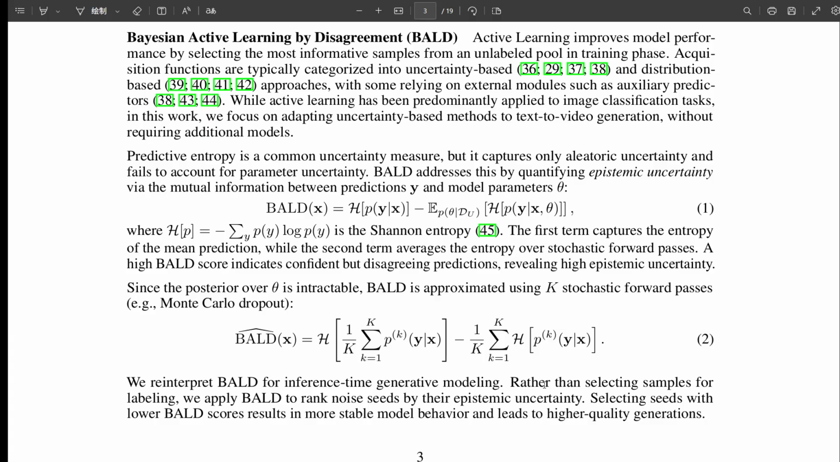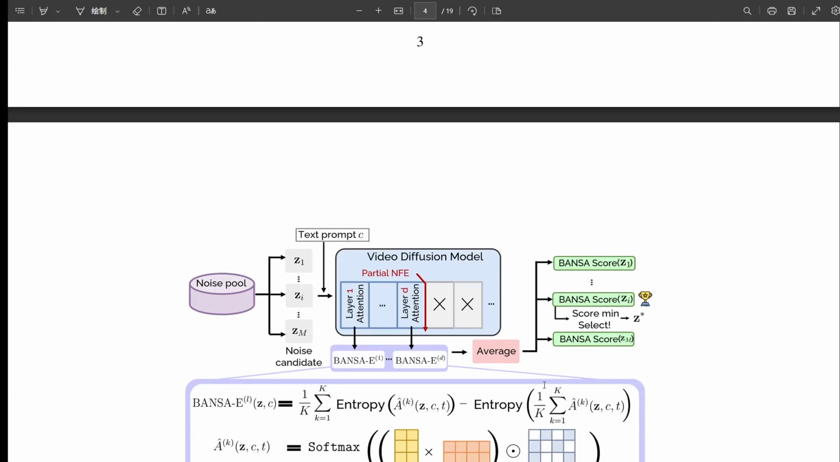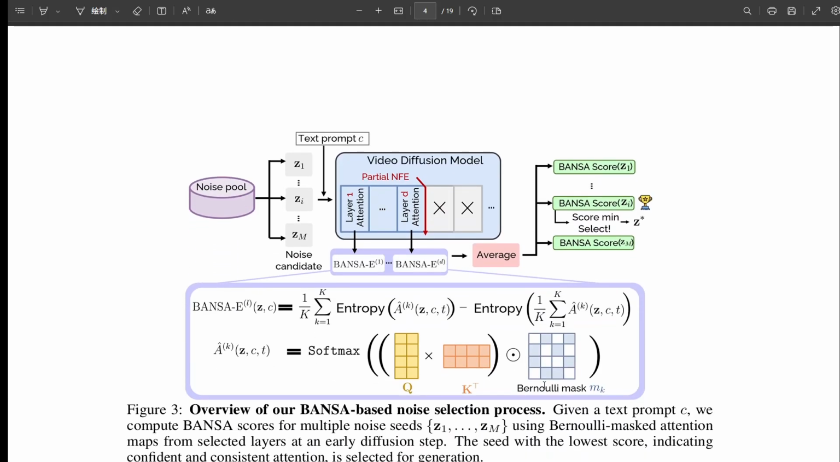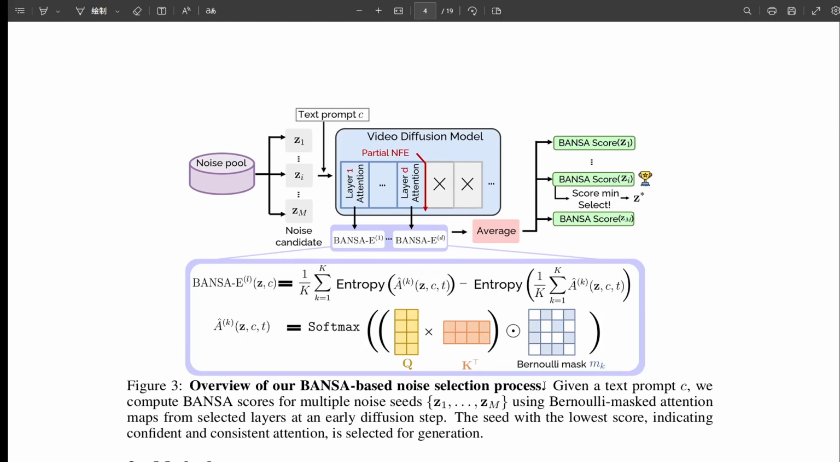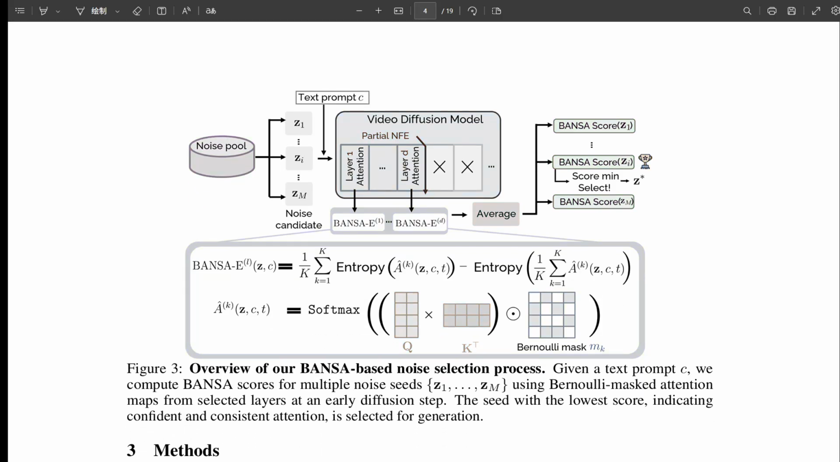It essentially looks at how much the attention maps change if you slightly perturb the process. It calculates multiple stochastic attention samples for one noise seed and measures the disagreement between them. High disagreement means high uncertainty. Okay, so you perturb the attention mechanism while it's looking at a noise seed, and if the attention patterns jump around a lot, that seed is probably bad. You got it. The BANSA score quantifies that disagreement and confidence across multiple attention samples.